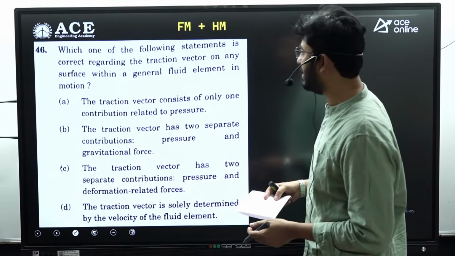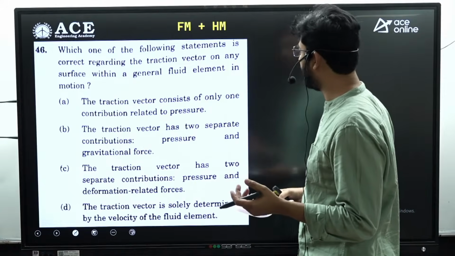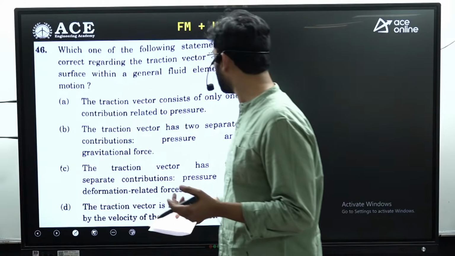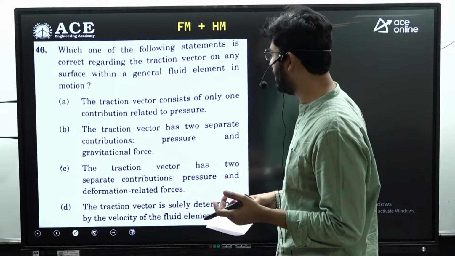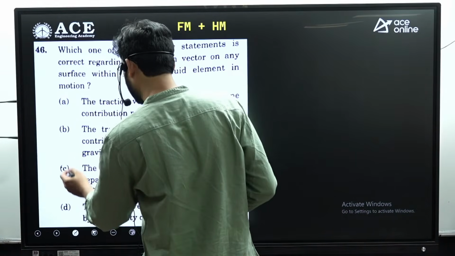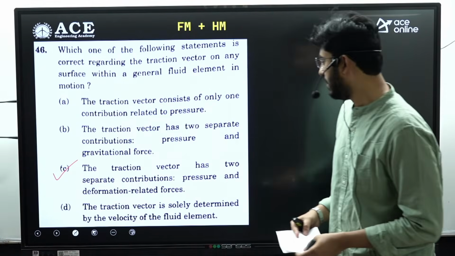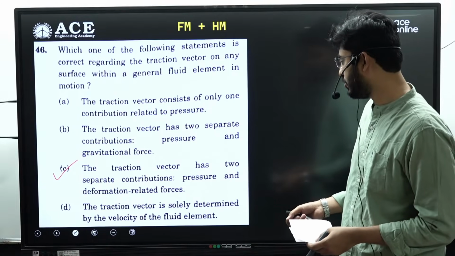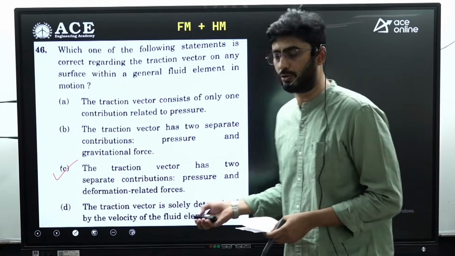So first, the first question, that is 46th question, is from fluid mechanics. Which of the following statement is correct regarding the traction vector on any surface with a general fluid element in motion? So for this question, option C is the answer. Traction vector has two separate contributions, pressure and deformation related forces.